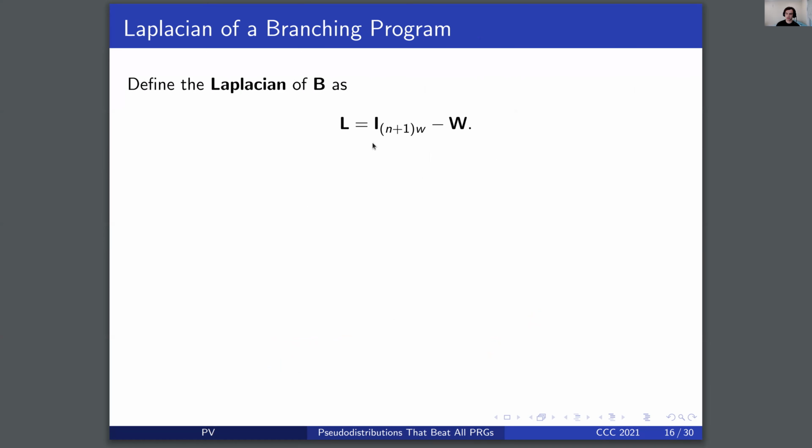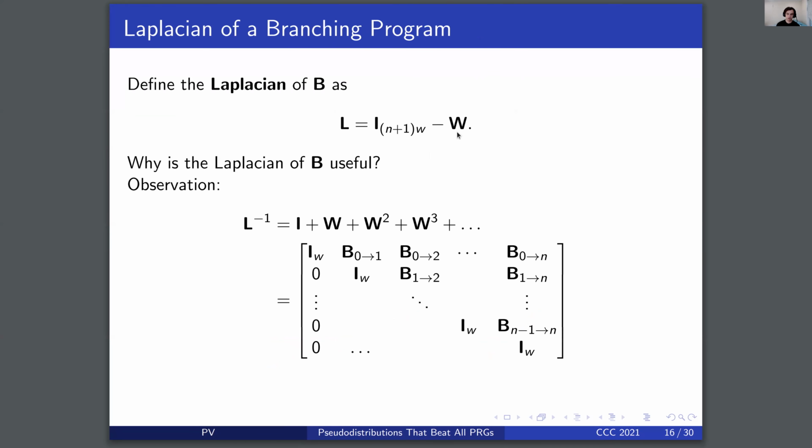We can define the Laplacian of the branching program as simply the identity matrix with the correct dimensions minus the random walk matrix. One natural question is, why is the Laplacian of a branching program interesting or useful? The key observation behind this result, and the reason the Laplacian is interesting, is that the inverse of the Laplacian sums up walks over this directed graph of all lengths.